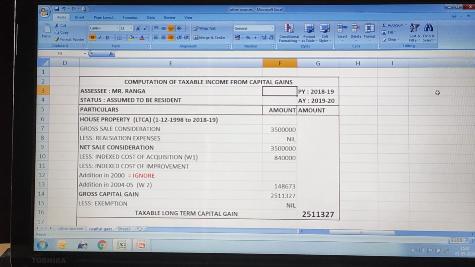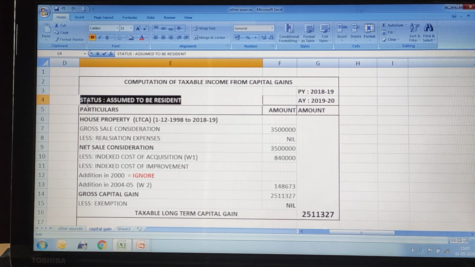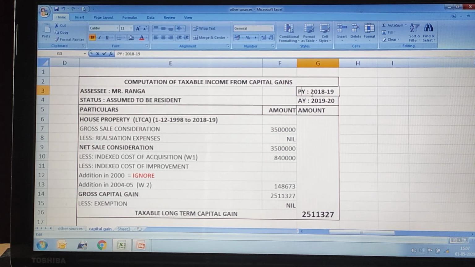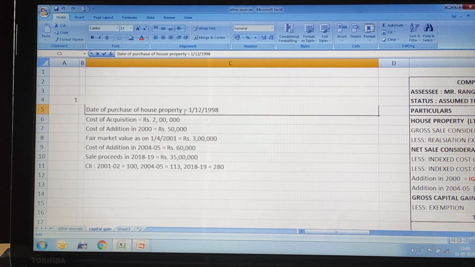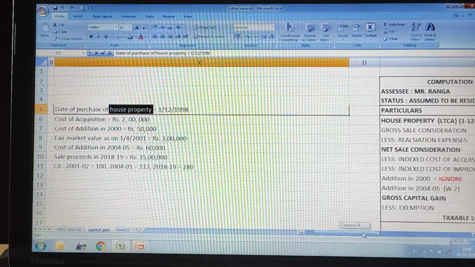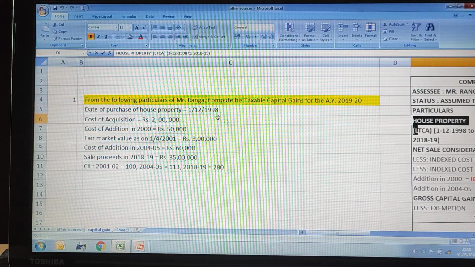Who is the assessee here? The assessee is Mr. Ranga. Because nothing is given in the question about his residential status, we will write it as assumed to be resident. Then our previous year is 2018-19 and the assessment year is 2019-20. The format remains the same as usual, particulars and amount. Now what is the asset purchased? The asset purchased is house property, right? So here you will write house property.